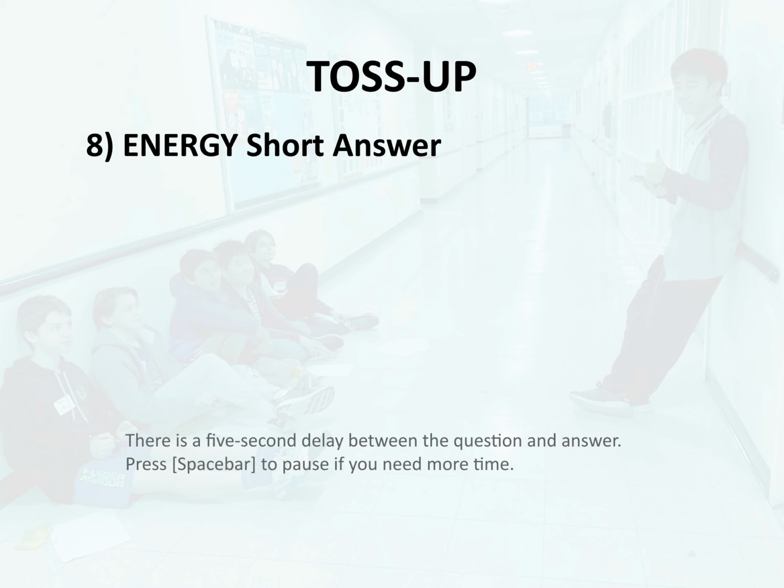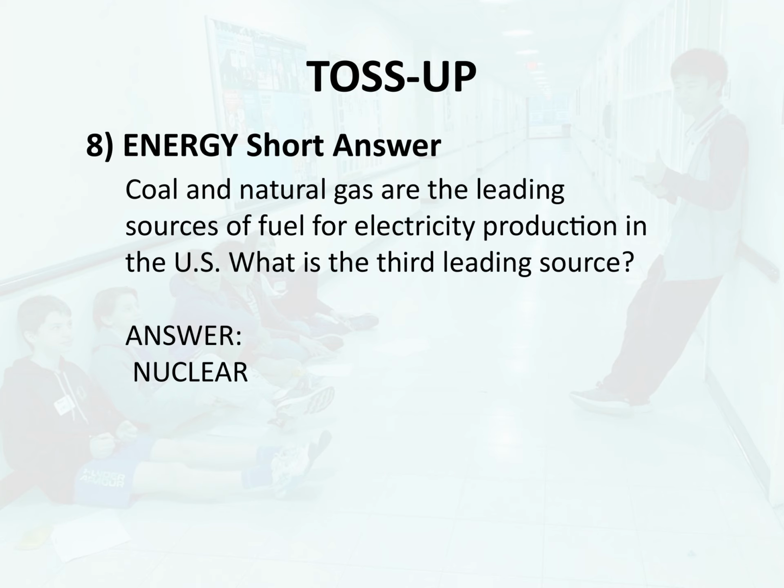Toss-up 8. Energy. Short answer. Coal and natural gas are the leading sources of fuel for electricity production in the U.S. What is the third leading source? Answer. Nuclear.